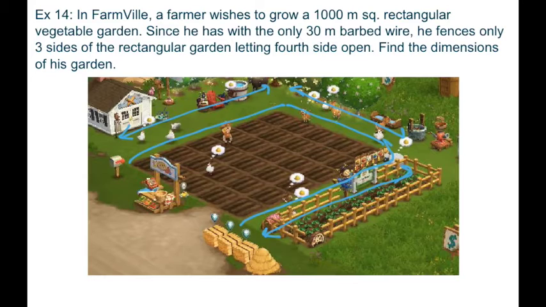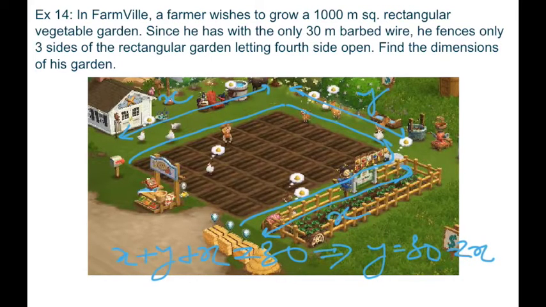So let the length of one side be x meter and the other be y. So let's say this is x, since this is rectangular, this is again x, and this is y. So x plus y plus x equals 30, which is nothing but y equals 30 minus 2x, right? And the area of the garden is 100 meters square. Therefore x into y equals 100, right?